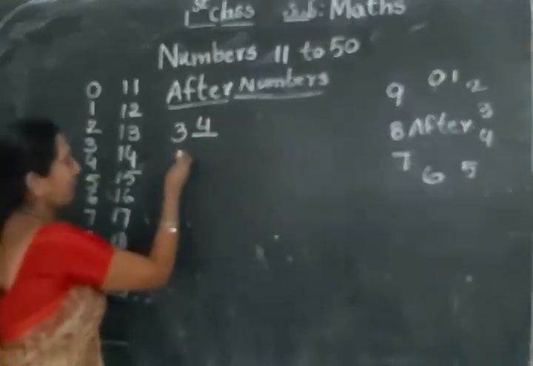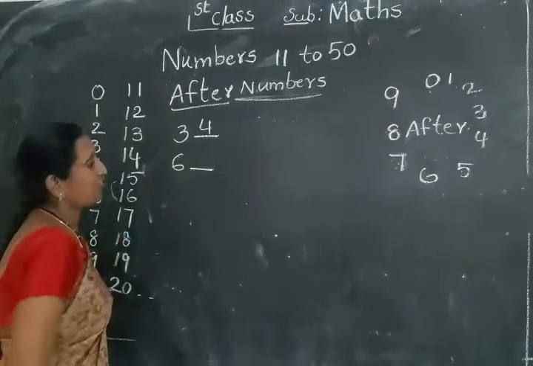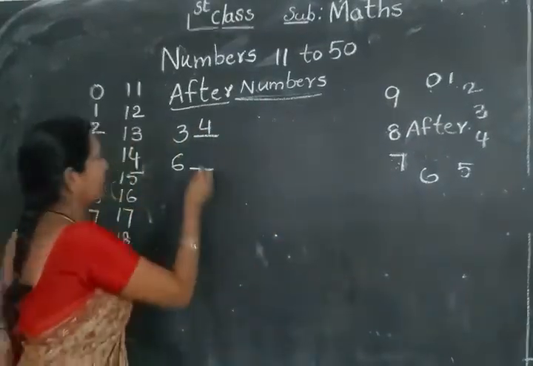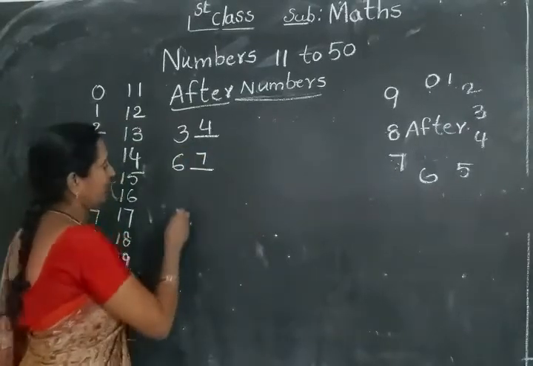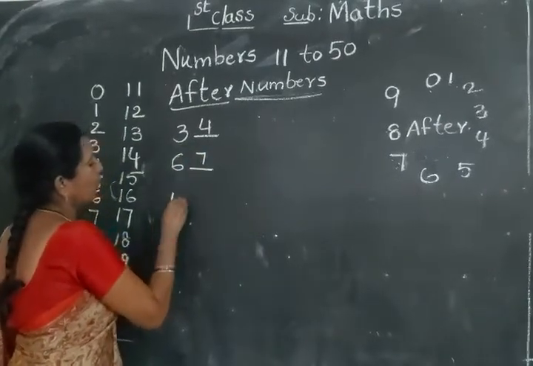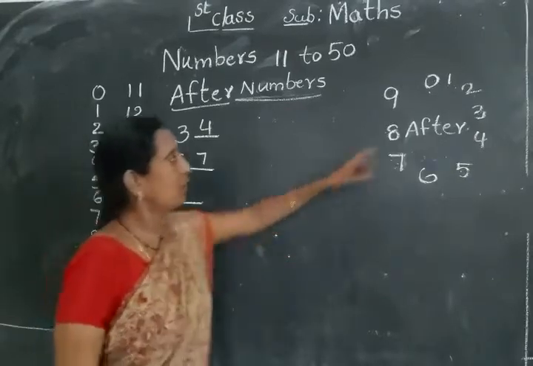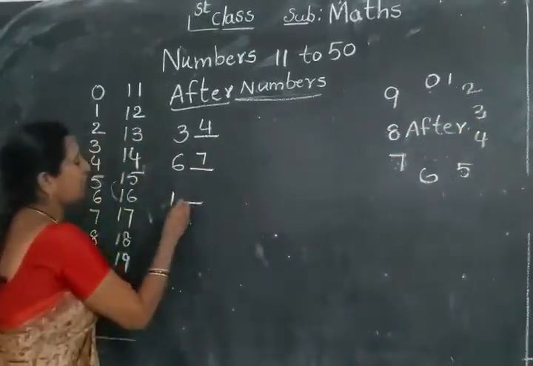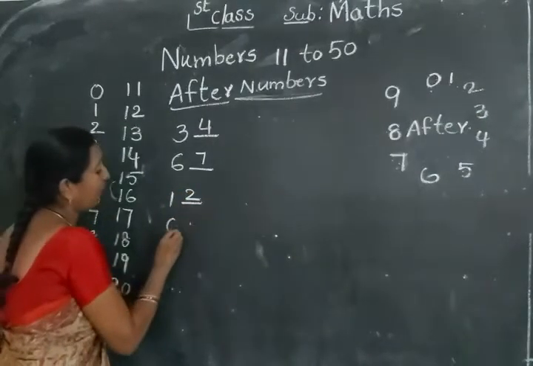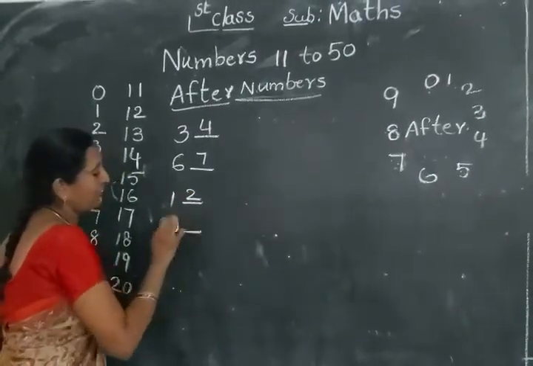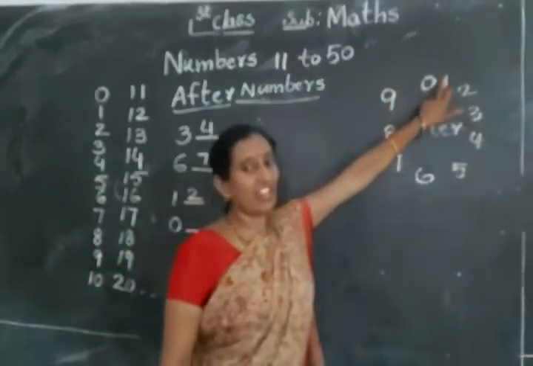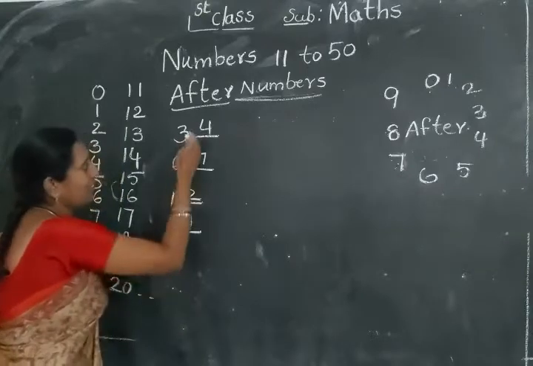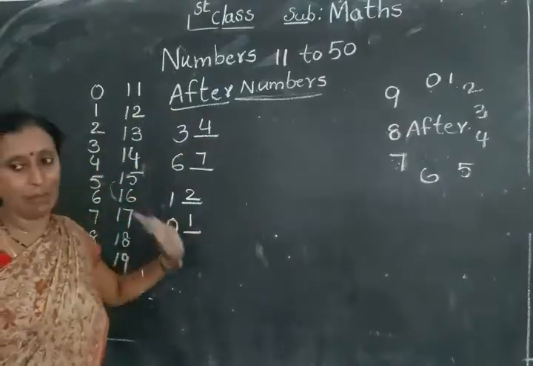Next, 6 after, what number comes here? 7. 1 after which number comes? 2. 1 after 2. 0 after what number comes? 1. 0 after 1. Like this, these are all the one digit numbers.